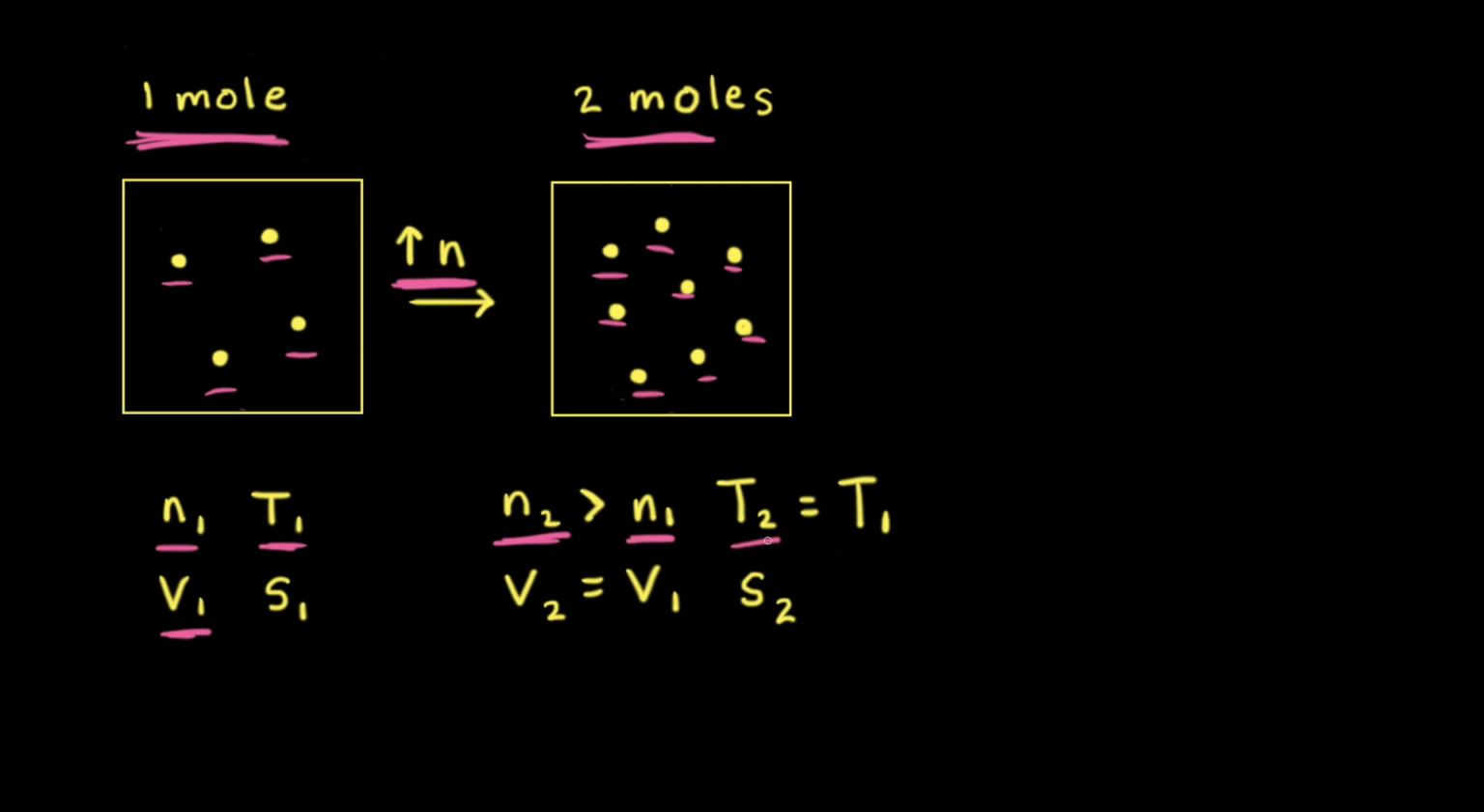But we're going to keep the temperature the same. So the final temperature is equal to the initial temperature, and we're going to keep the volume constant too. So V2, or the final volume, is equal to the initial volume, V1.